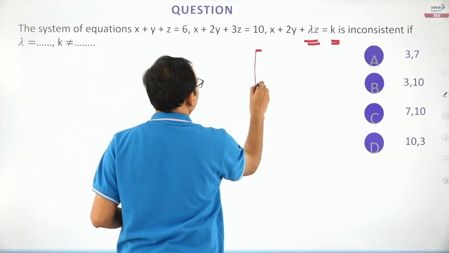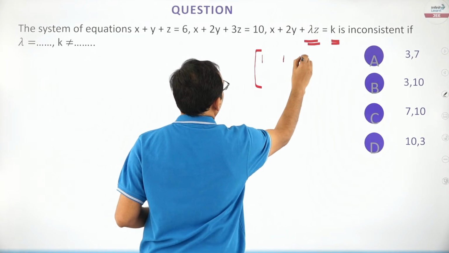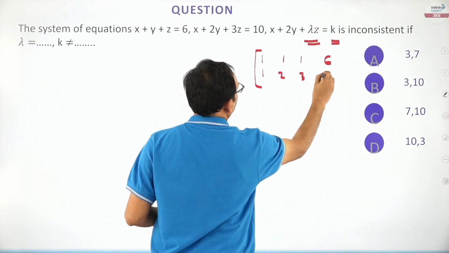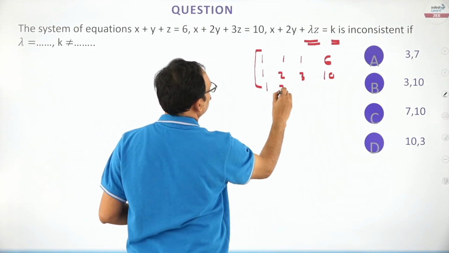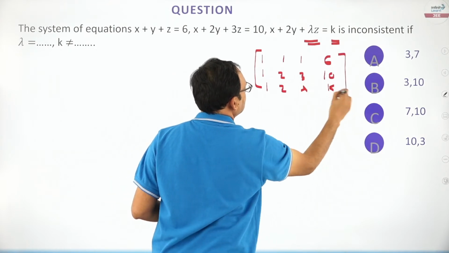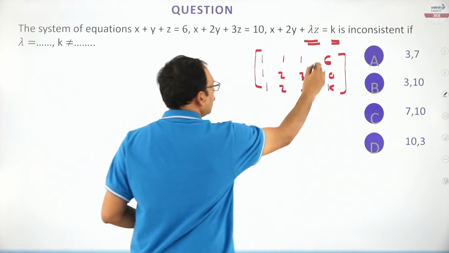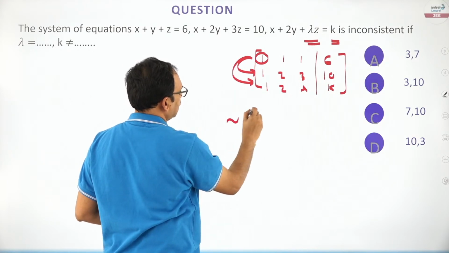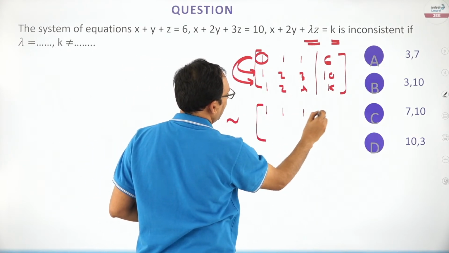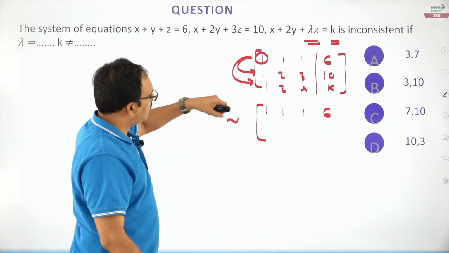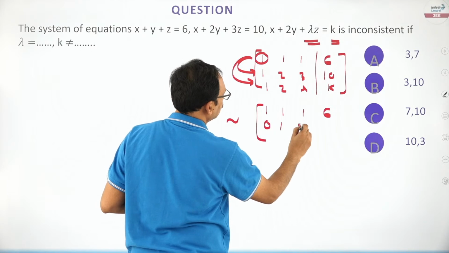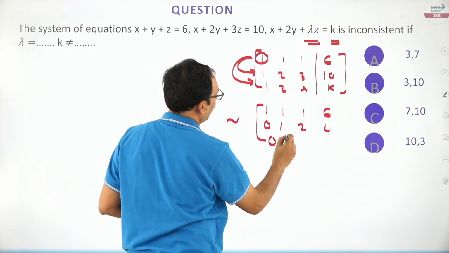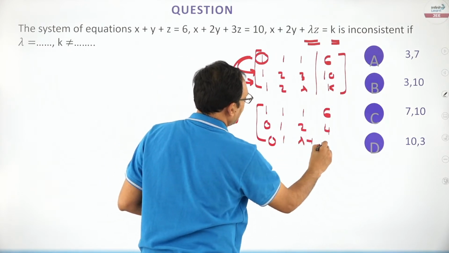First, consider the augmented matrix, friends. First equation 1, 1, 1, 6, right? Second equation 1, 2, 3, 10. Third equation 1, 2, lambda, k. This is the augmented matrix, friends. Now, first step, with the help of this one, make these two 0. I am applying operations. First row I do not disturb. Second row R2 minus R1, you see 0, 1, 2, 4. Then R3 minus R1, 0, 1, lambda minus 1, k minus 6.